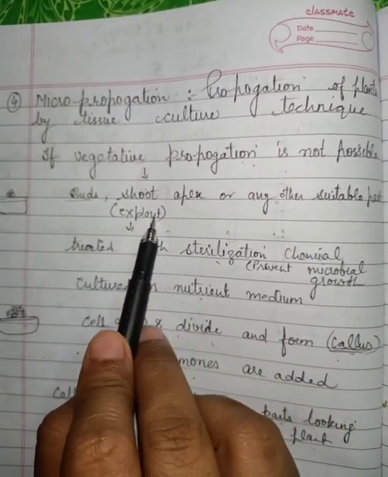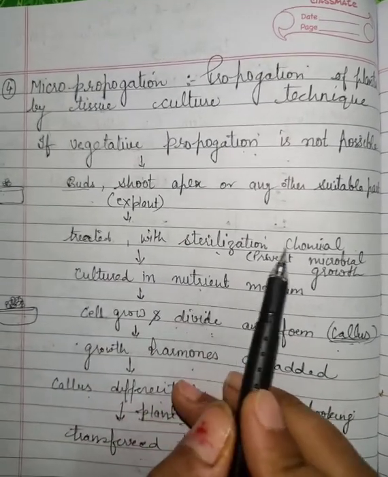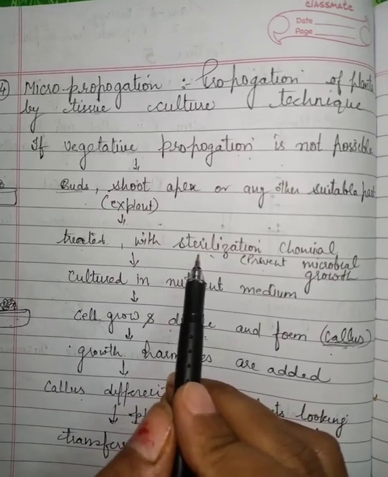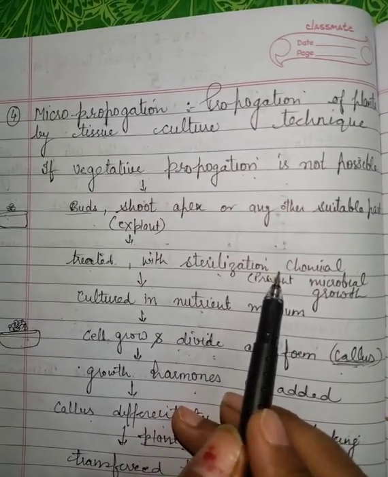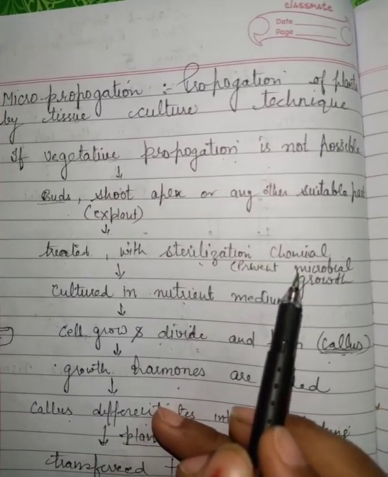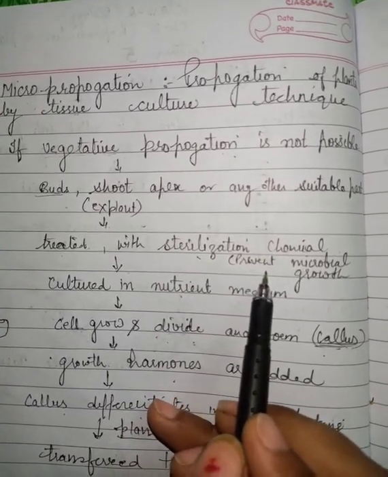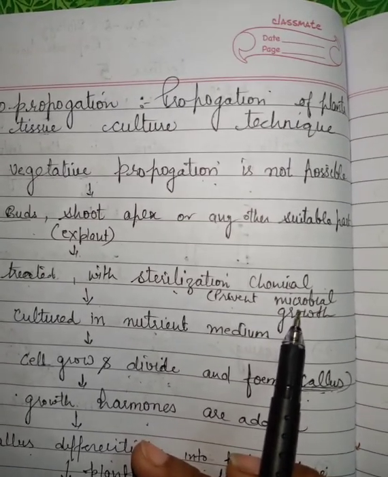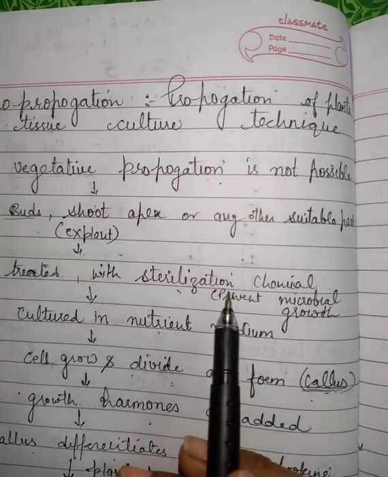Now this explant we treat with chemicals. Why do we treat with the chemical? Those chemicals are called sterilization chemicals. We treat them just to prevent the effect of any microbe. As you know children, microbes are small organisms which are harmful for the plant.